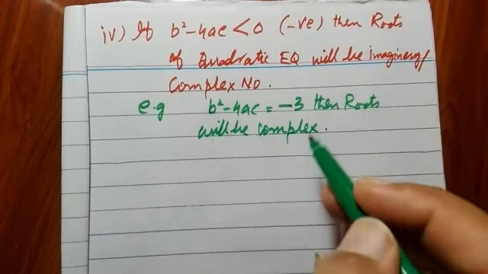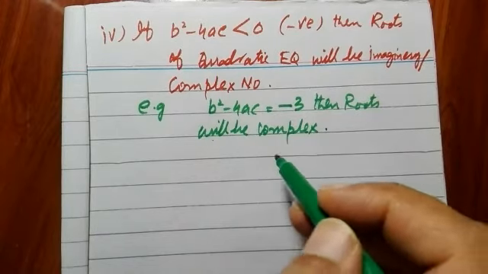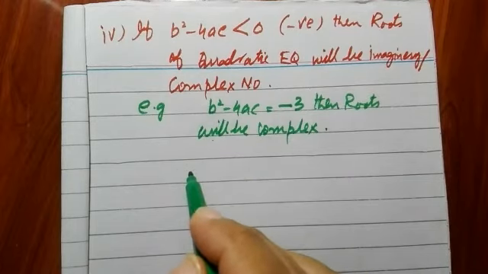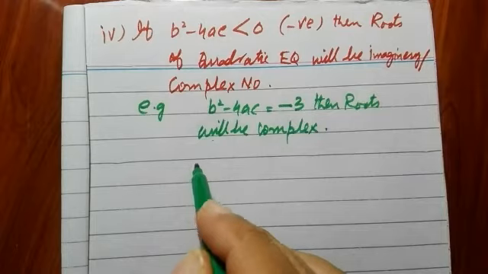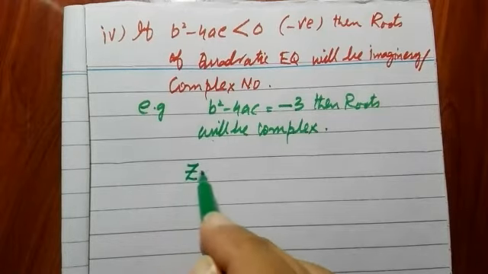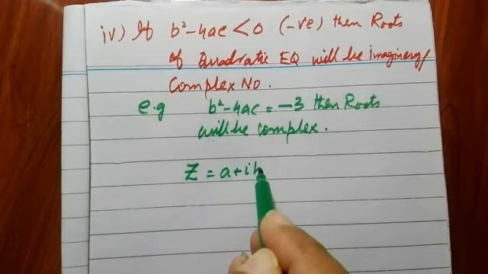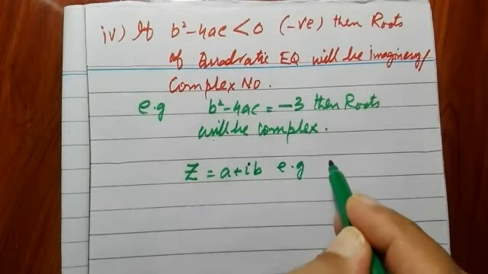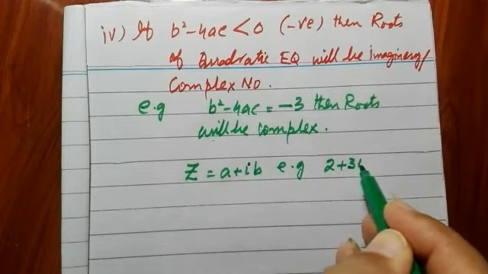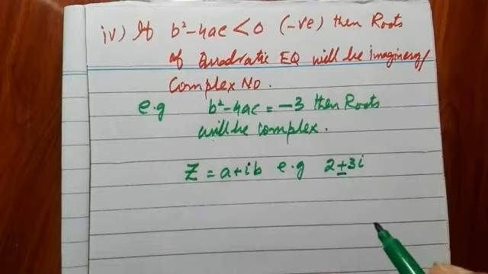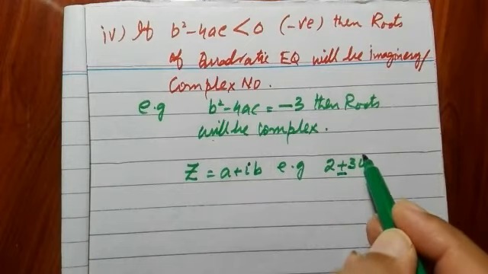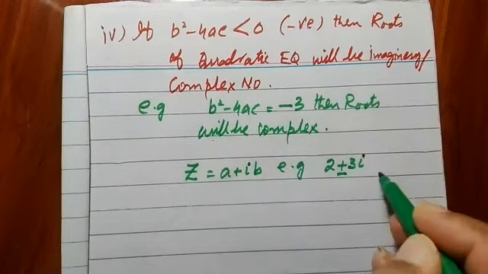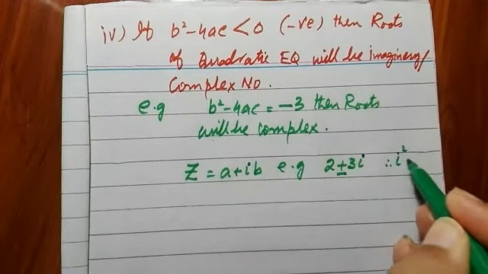Let me tell you quickly what is meant by complex numbers. You must have learned in grade 9 about complex numbers. The complex numbers are of the form a + ib, for example 2 + 3i or 2 - 3i, these type of numbers which contain one imaginary number that is called iota, and this i² is equal to -1.